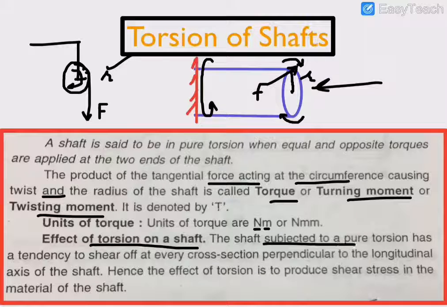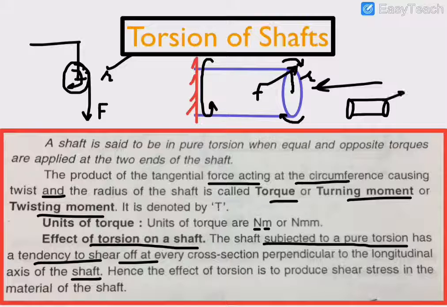A shaft subjected to pure torsion has a tendency to shear off at every cross section perpendicular to the longitudinal axis of the shaft. Shear off, what do you mean by shear off? Shearing means, suppose this is the shaft.